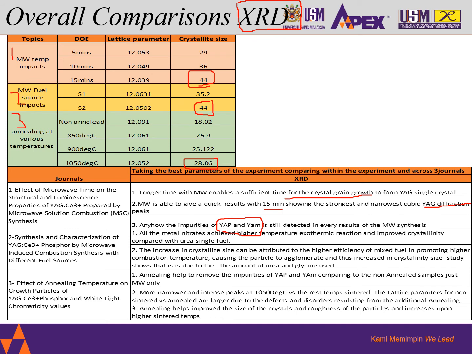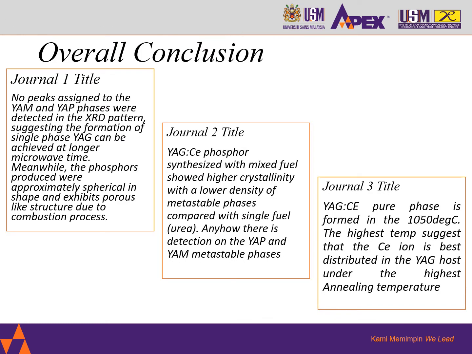Okay, and the last one we see on the topic of annealing temperature growth on the YAG-CE formation, we see that it helps to remove the YAP and YAM, this is for sure, for the annealing. We also see that annealing at higher temperature, at 1050 degrees, the samples show a pure YAG-CE formation. And this is good, it improves the size and also gives us better lattice parameters. So overall, to conclude upon all three journals, the interesting thing is all three show us the formation of YAG-CE. And this is something we have been going through.